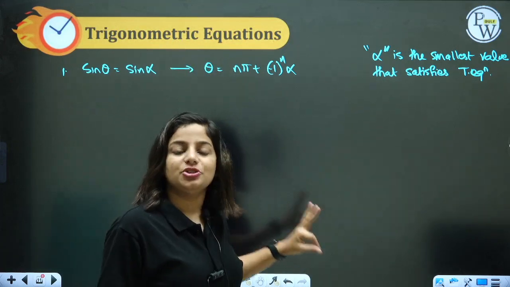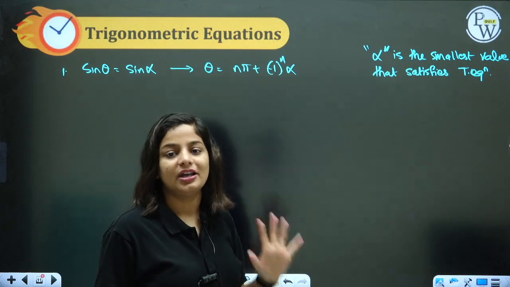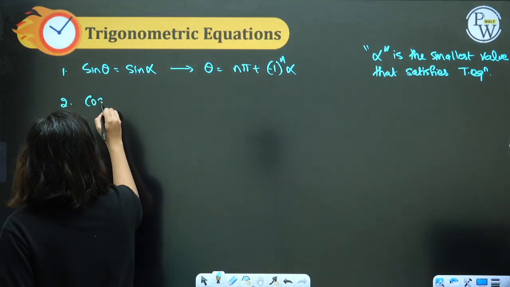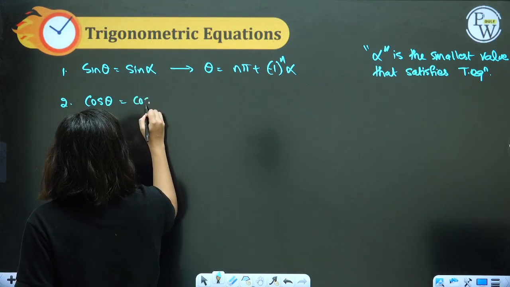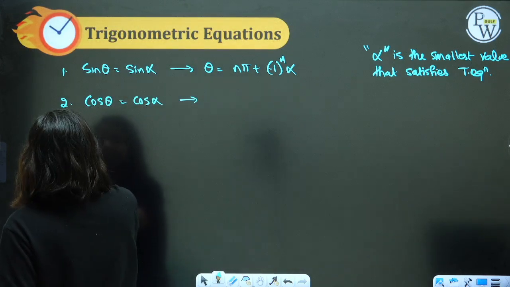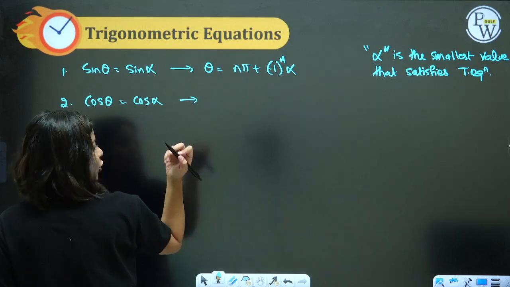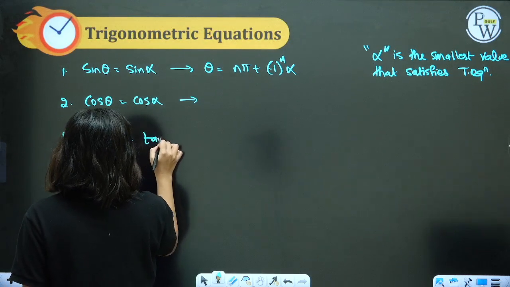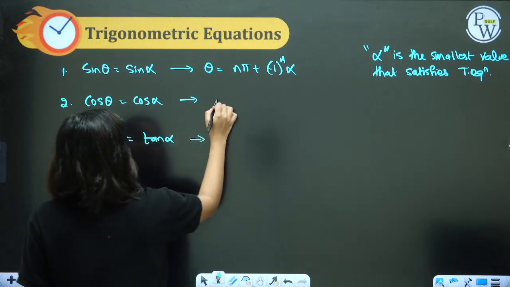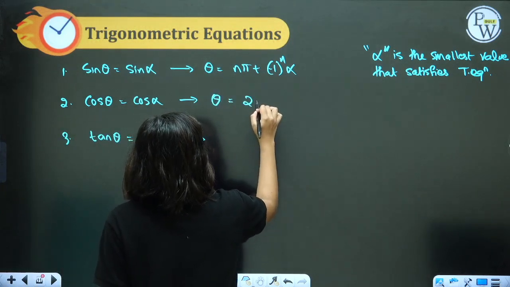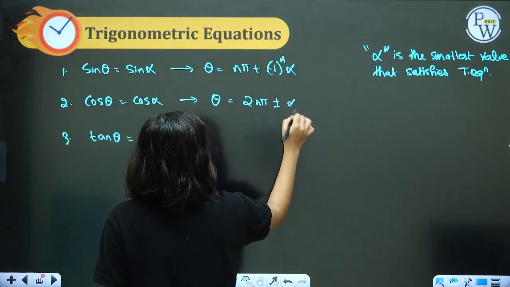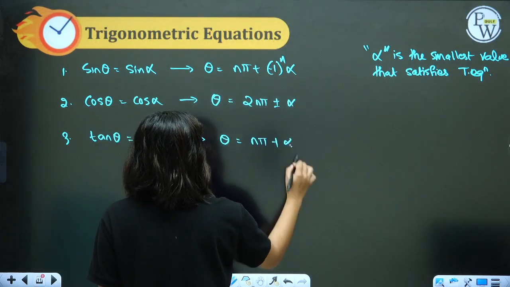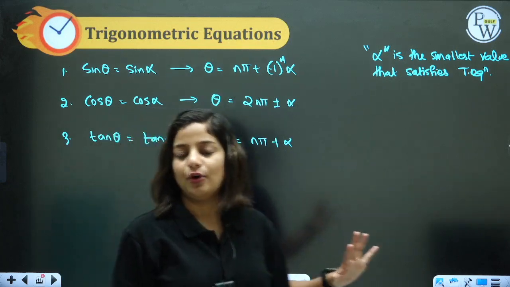These formulas which I am writing will be used for general solutions. Sin theta equal to sin alpha. Now how this comes, that's not what we will discuss here in summary sessions, otherwise it will become a regular session and not a summary session. I hope you can also appreciate it. Okay, cos theta equal to cos alpha, theta is equal to 2n pi plus or minus alpha, and tan theta equal to tan alpha, theta is again n pi plus alpha. These are the three formulas.